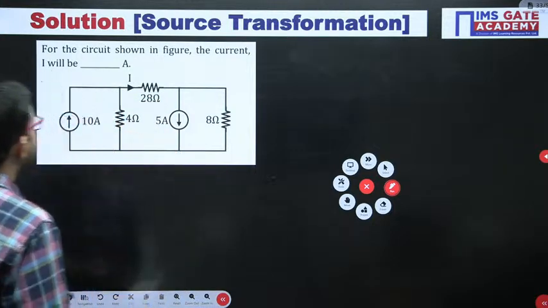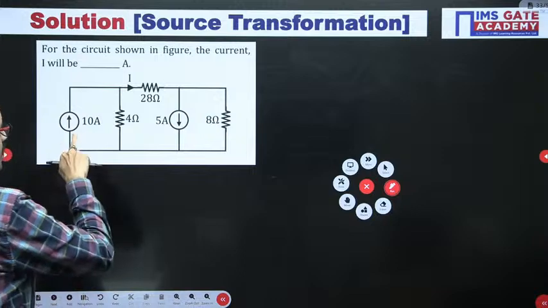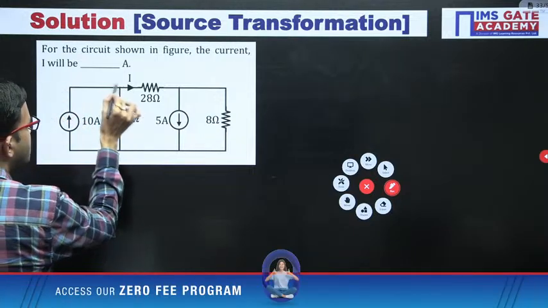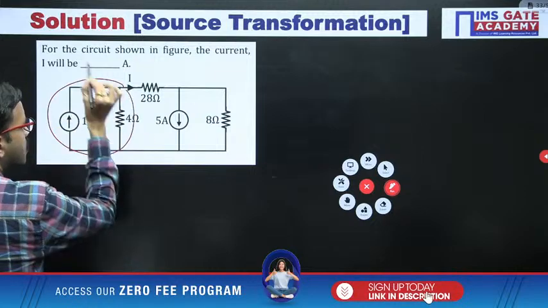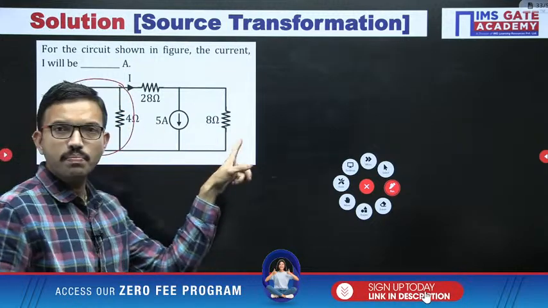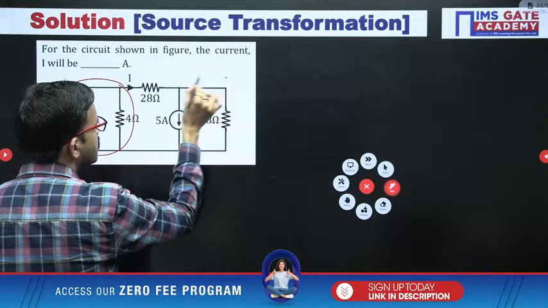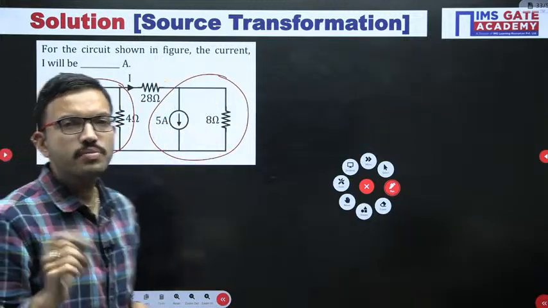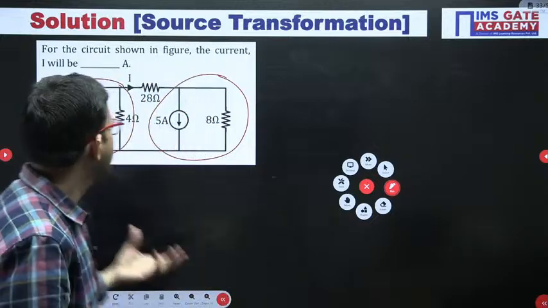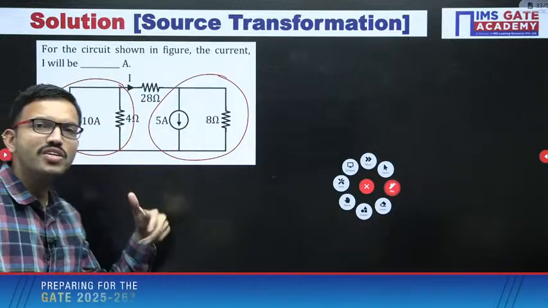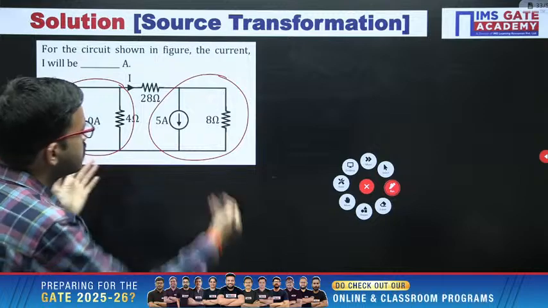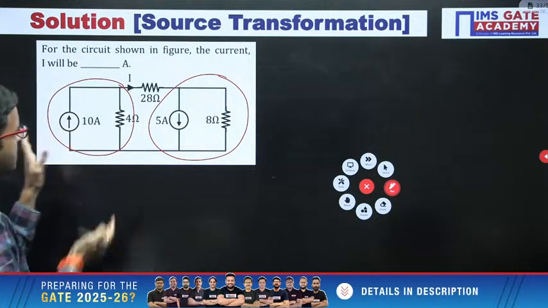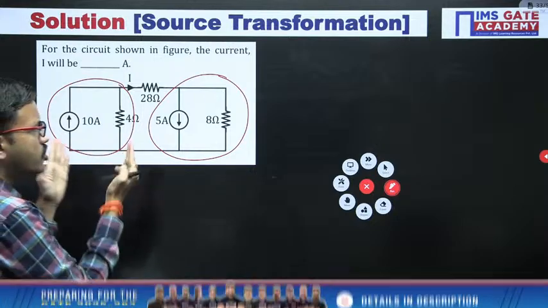Okay, just observe here. You are having what? Current source in parallel with resistor. So here we can apply source transformation. Similarly here, current source in parallel with resistor. Here also we can apply source transformation. By applying source transformation, what will happen? You are converting a practical current source into a practical voltage source. Similarly here also.